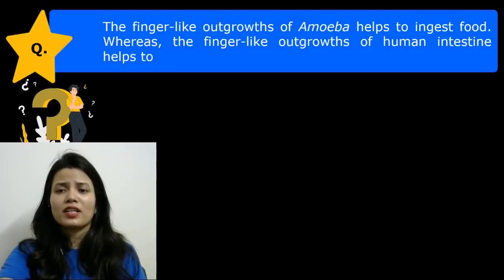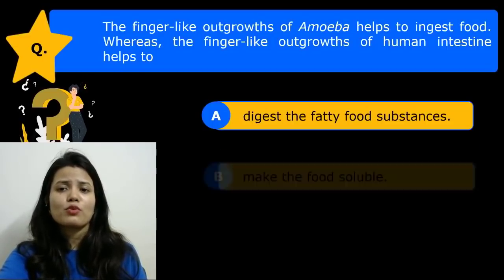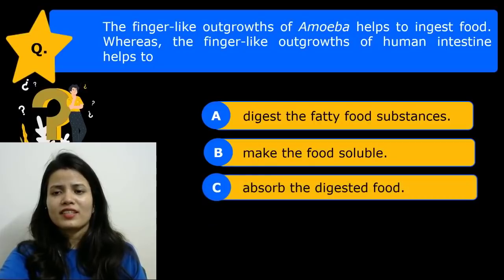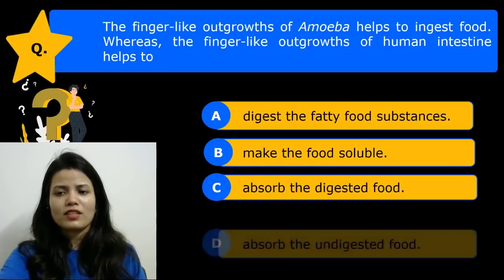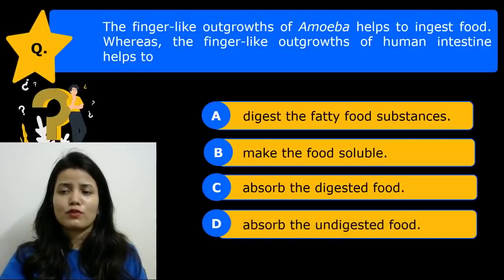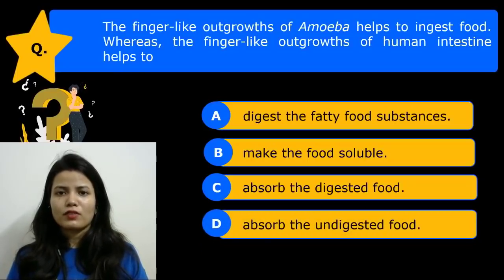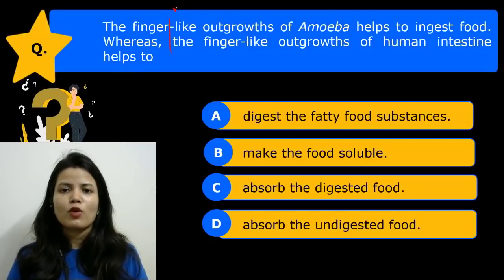Next question is: the finger-like outgrowth of amoeba helps to ingest food, whereas the finger-like outgrowth of the human intestine helps to... The options are: it digests the fatty food substance, it makes the food soluble, it absorbs the digested food, or it absorbs the undigested food. So what do we call the finger-like projections of the human intestine? We call them villi.